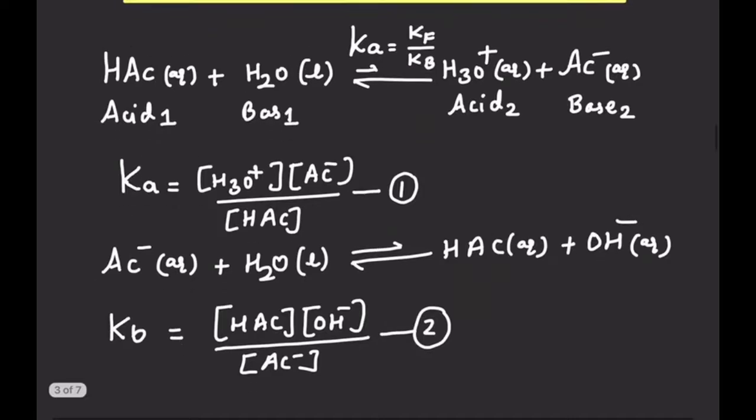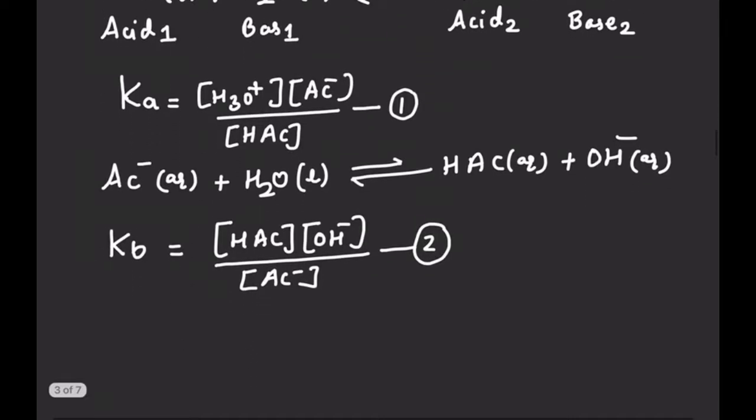If we multiply the left hand side of equations 1 and 2, we are going to get Ka into Kb. On the right hand side, since acetate ion is there in the numerator as well as denominator, it will cancel out. Same way, acetic acid is there in numerator and denominator, it will cancel out.